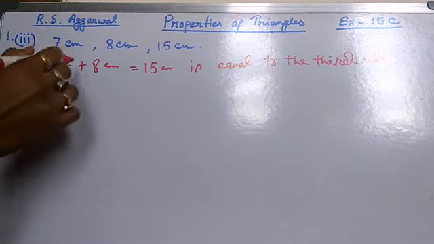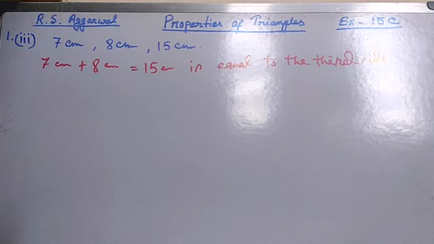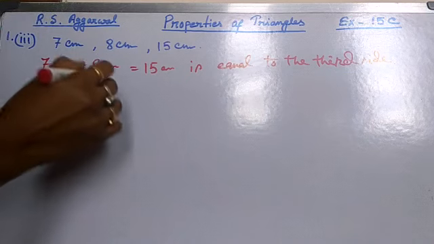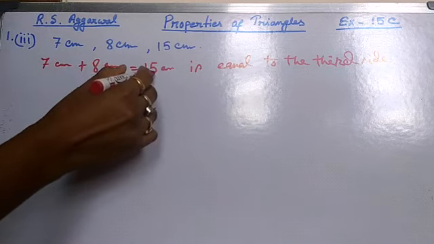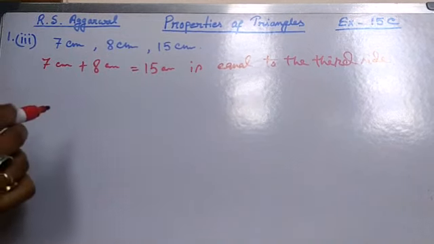So we can say that by these three sides the triangle cannot be drawn, because each and every time the sum must be greater than the third side.